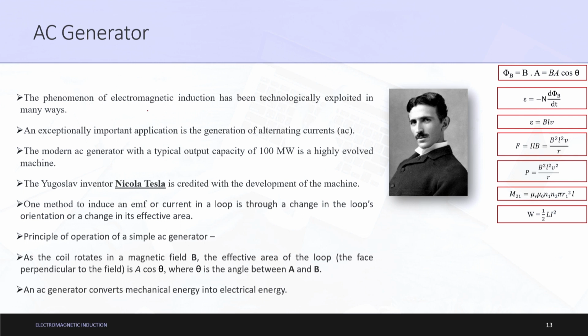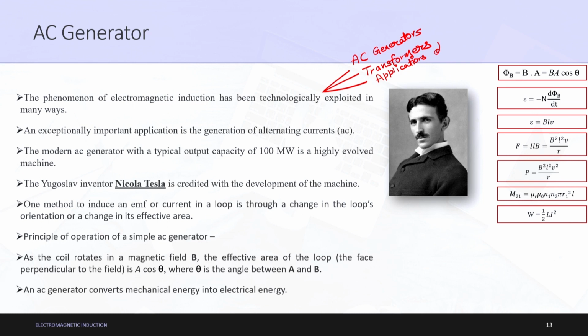The phenomenon of electromagnetic induction has been technologically exploited in many ways. It can be in terms of AC generators, transformers, and applications of eddy currents.